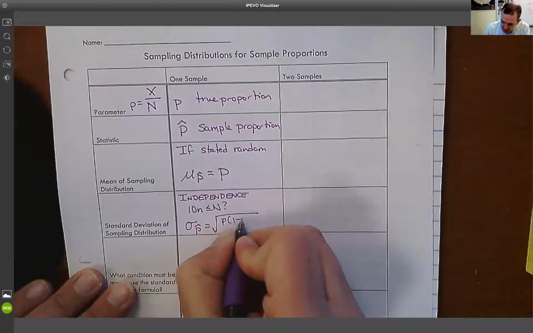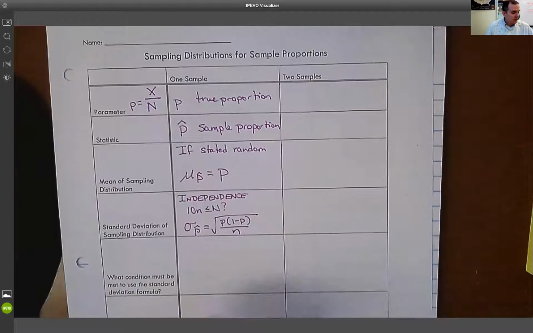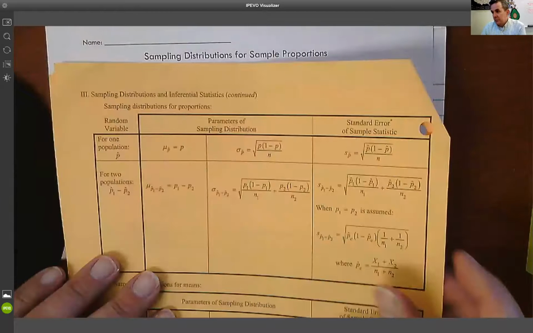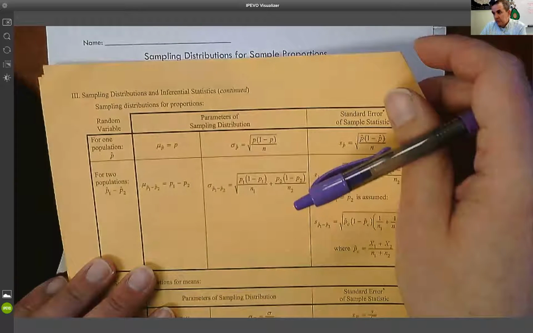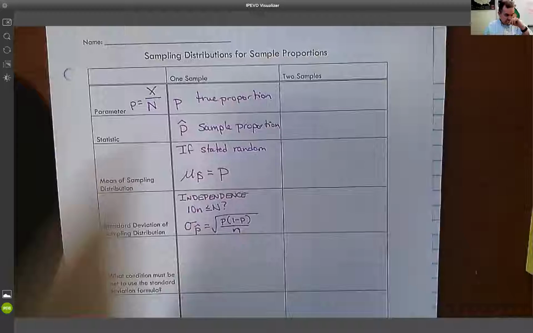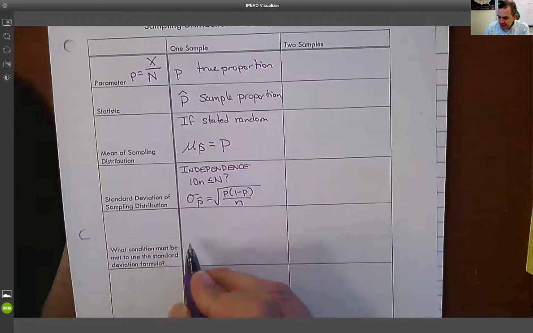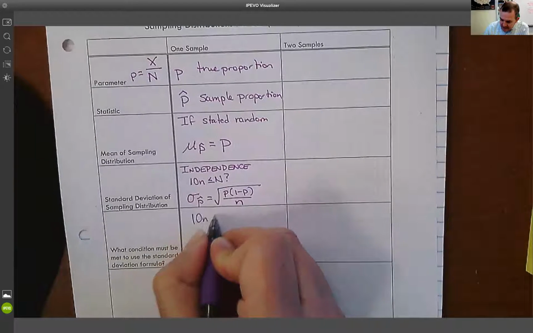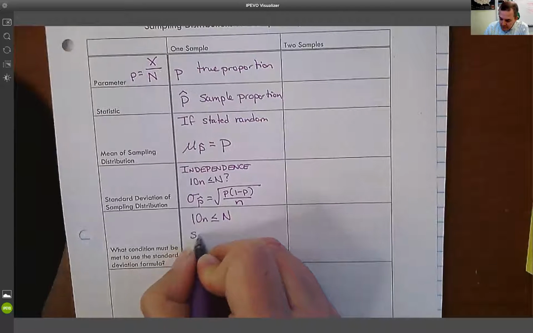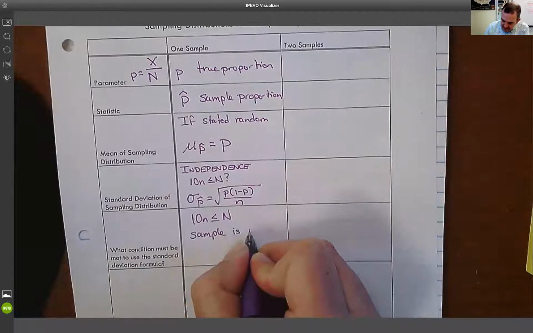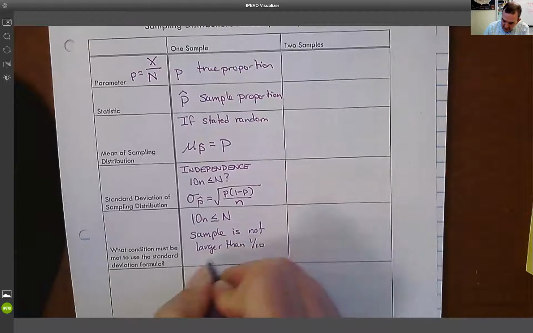I'm going to show you where both of these formulas are on the formula sheet, so that I can plug in those numbers for p and n into the formula. On the back side of your formula sheet, there's your mean and your standard deviation of the sampling distribution of proportions, one sample. We'll come back to this in a moment. This is 2 samples. The condition I must meet for that is what I said there: 10n less than or equal to big N. So I'm going to check and confirm that my sample is not larger than 1/10 of my population.